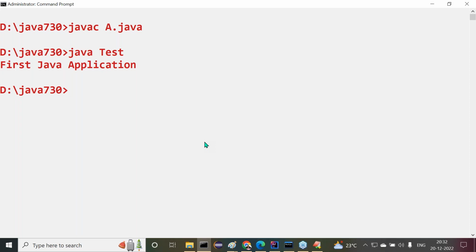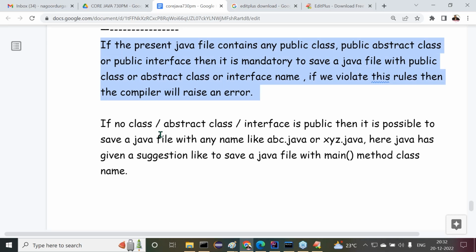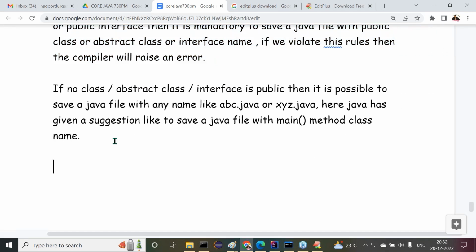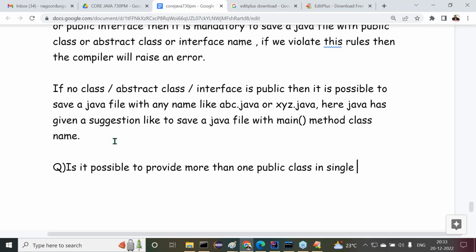That's okay. Good. Nice. I have a question, guys. Up to now, the points I have given and shown there, now I have a question. Everybody has to give a response for my question now. Is it possible to provide more than one public class in a single Java file?